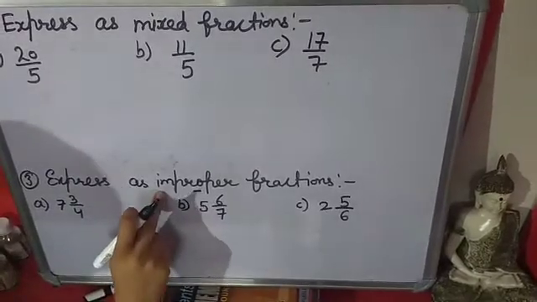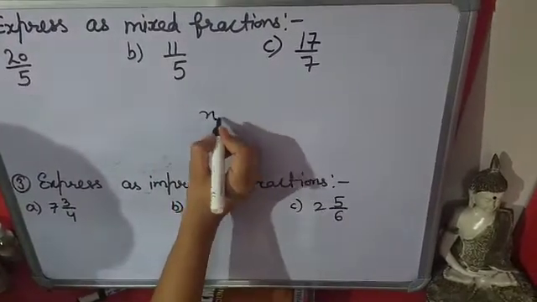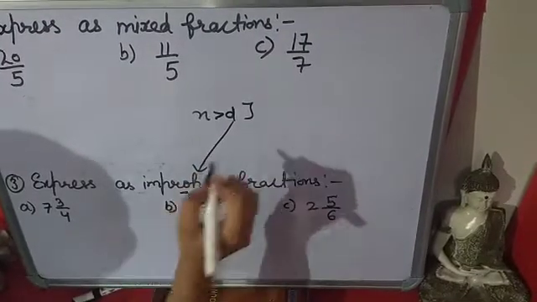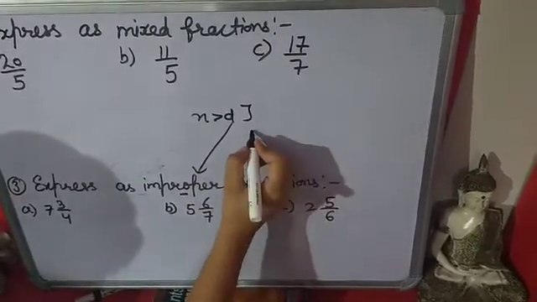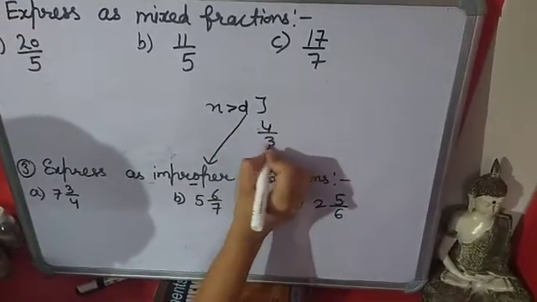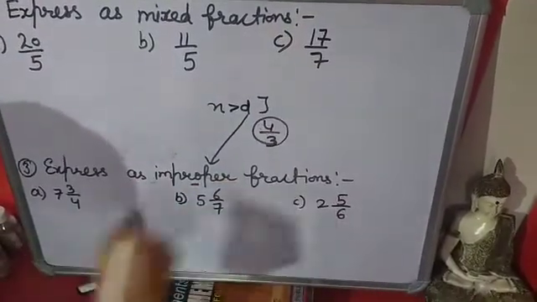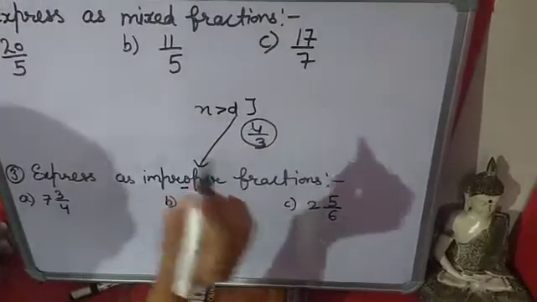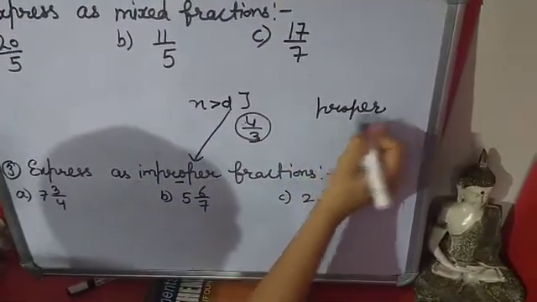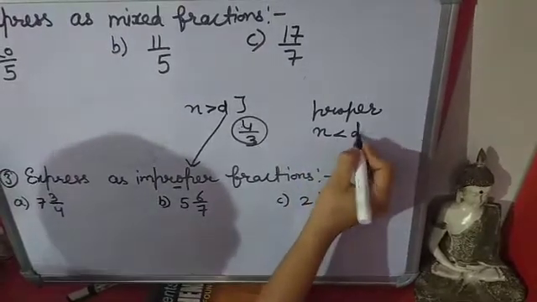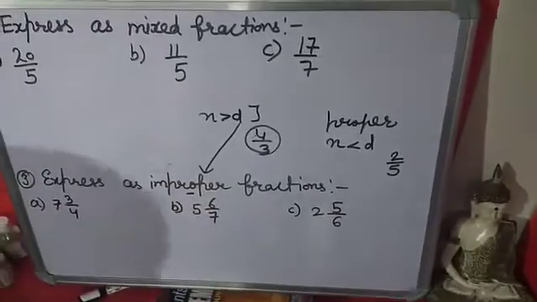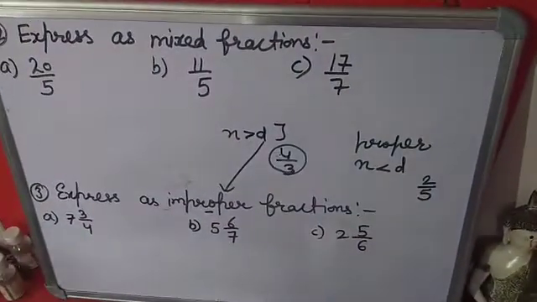Improper fraction means when the numerator is greater than the denominator, like 4 upon 3. And what is a proper fraction? In a proper fraction, the numerator is smaller than the denominator, like 2 upon 5.